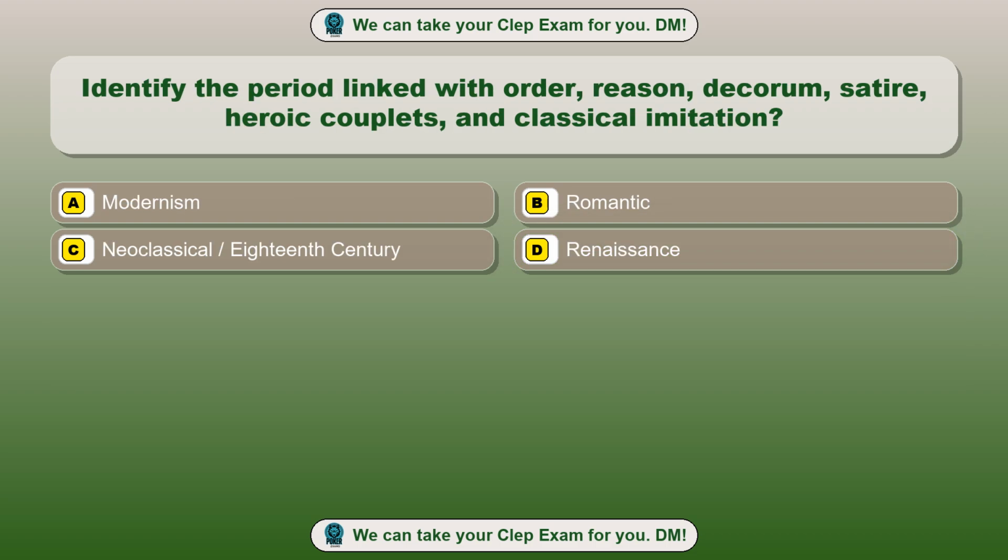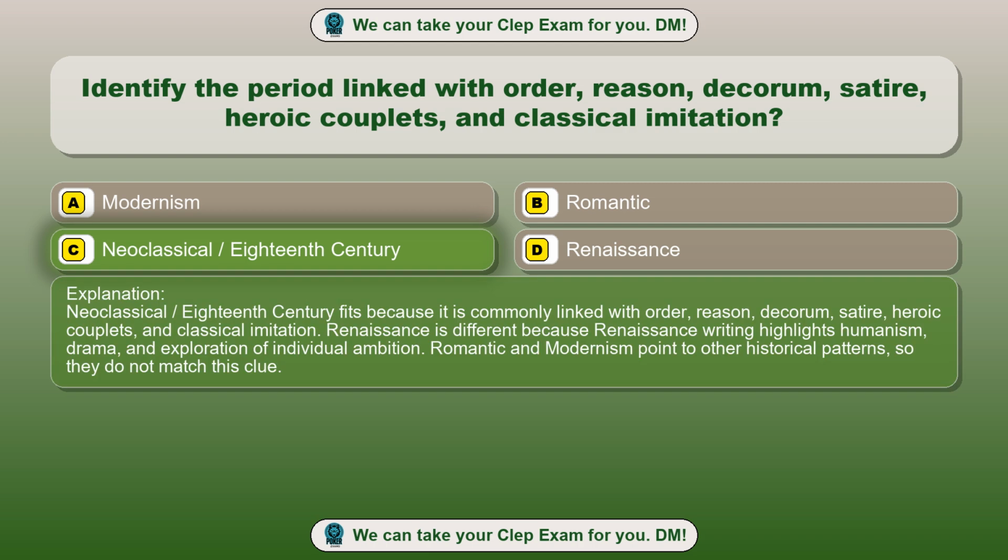Question 62. Identify the period linked with order, reason, decorum, satire, heroic couplets, and classical imitation. Option A. Modernism. Option B. Romantic. Option C. Neoclassical/18th century. Option D. Renaissance. The correct answer is option C. Neoclassical/18th century.